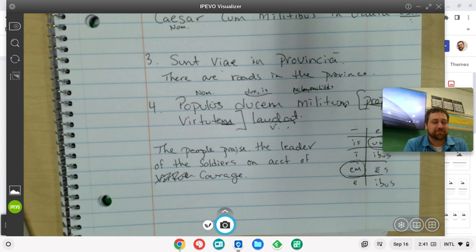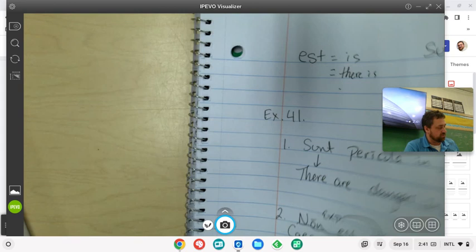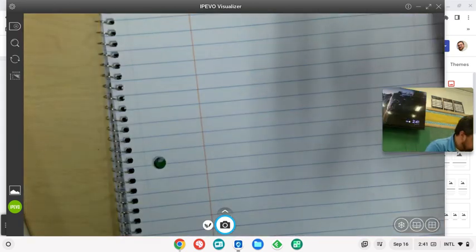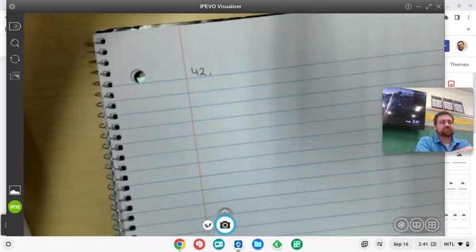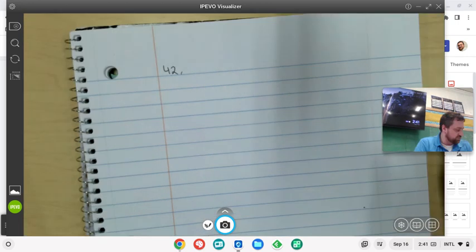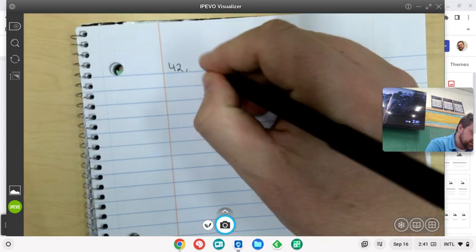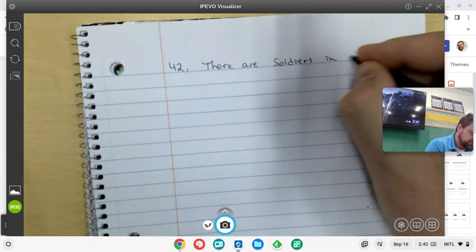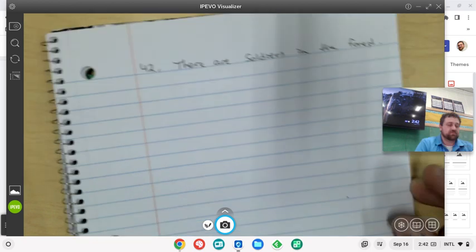And then we're going to do a couple from exercise 42 as well, which is English to Latin. Exercise 42. And we're going to do: there are soldiers in the forest. All right.